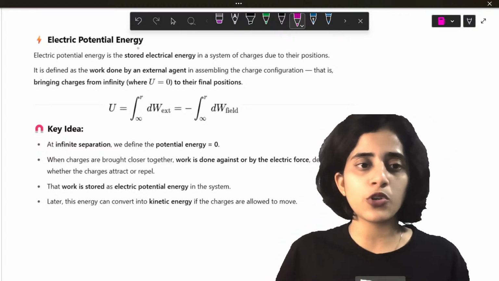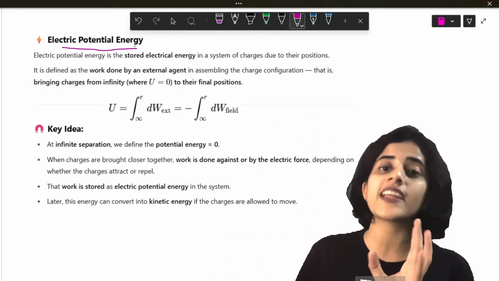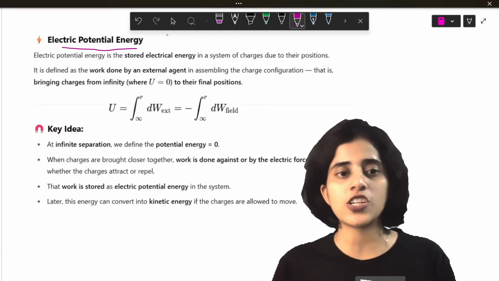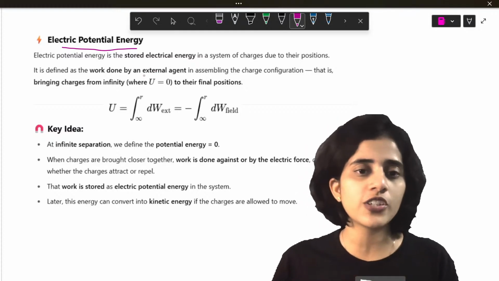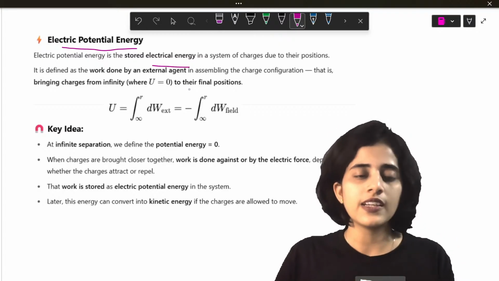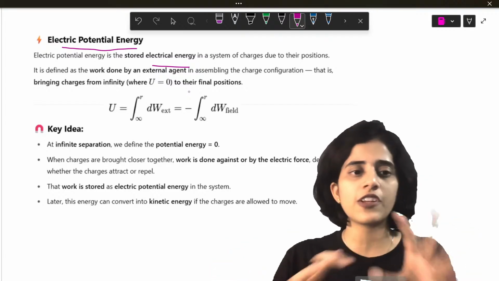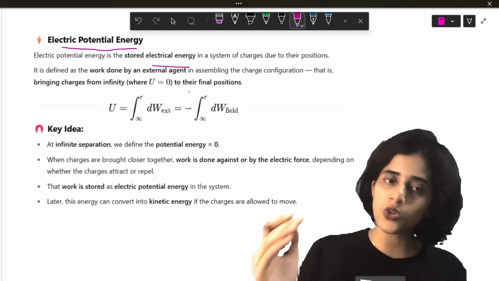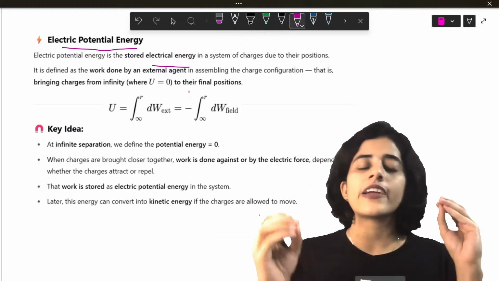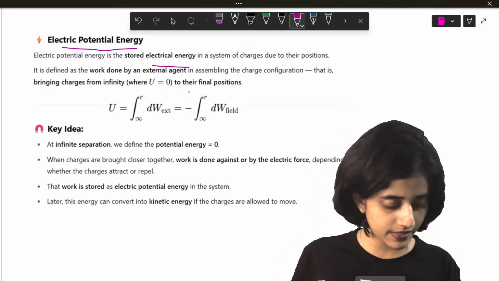Next, I'm going to find out electric potential energy. What I just discussed was potential energy. So what is potential energy? The amount of external work you do. That is potential energy. Now, what is electric potential energy? Electric potential energy is the electrical energy that is stored. Same thing, there's no difference here. When you take an external charge and bring it in the opposite direction, it is the work done by the external agent.